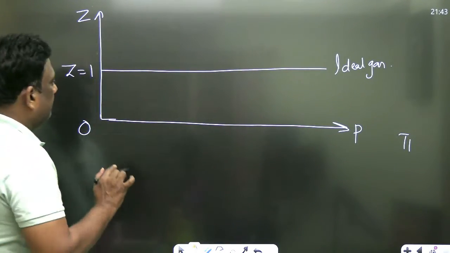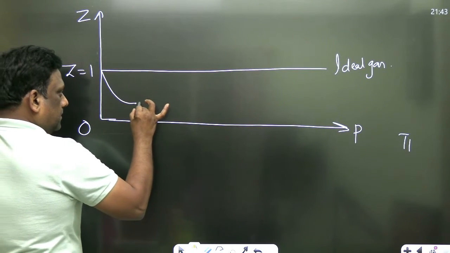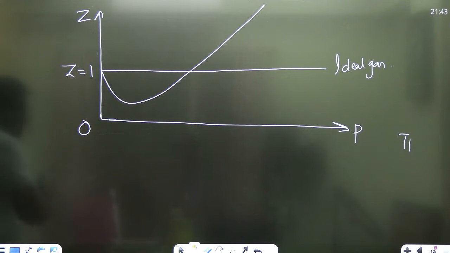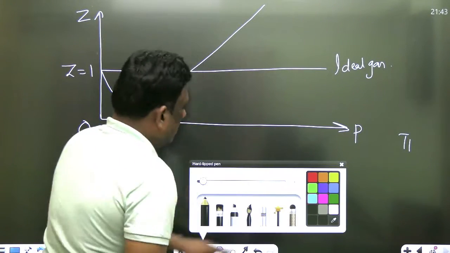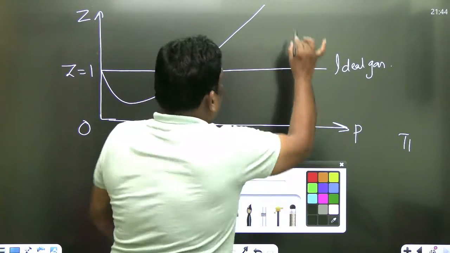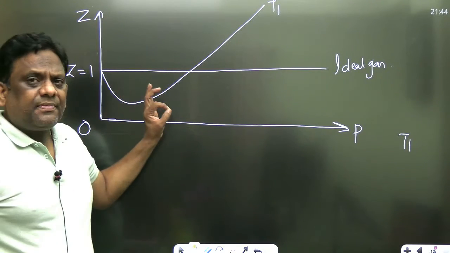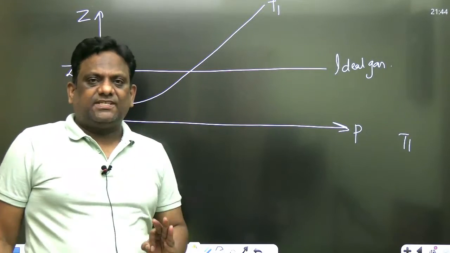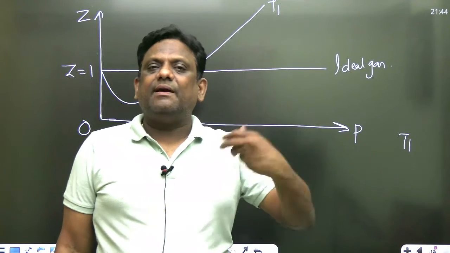It is observed that, look carefully. Something like this. Why is this coming like this? I'll explain. And I'll change the color. This is for temperature T1. This is for one particular temperature. So what we are doing is, the gas is same, but we are changing temperatures. I repeat, sirs, gas is the same and the temperature is changing.